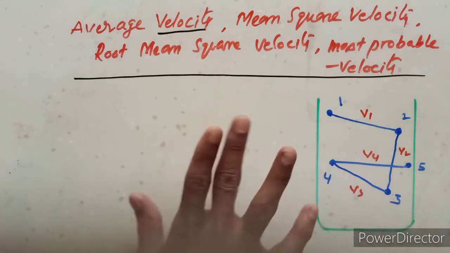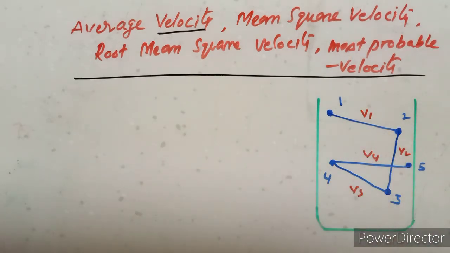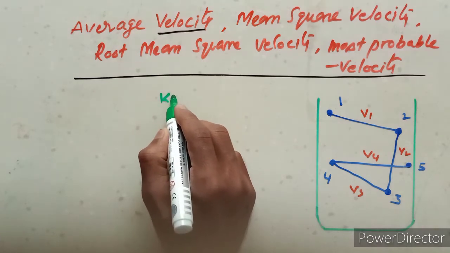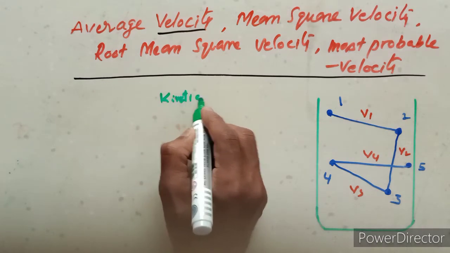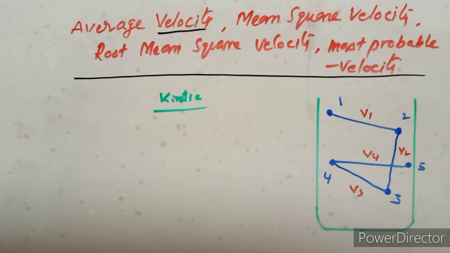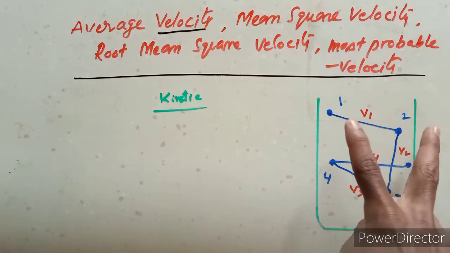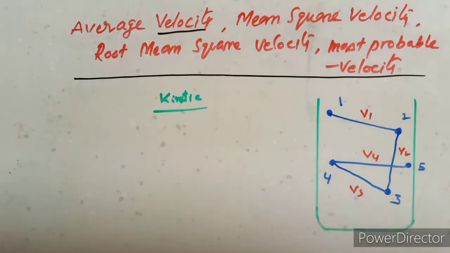So here in kinetic theory, the energy is kinetic energy. Every molecule has kinetic energy, and the total gas also has some kinetic energy.